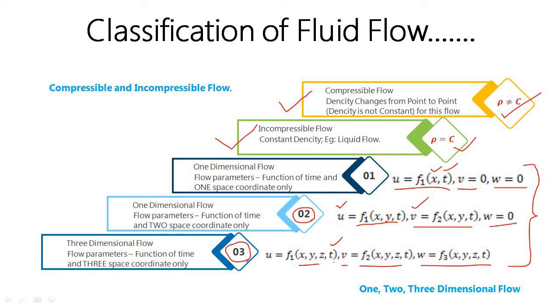Suppose u is independent of t. If u is independent of t, or v is independent of t, what will happen? You can express u as a function of space coordinates only, that is, u is a function of x, y and z. So which type of flow is it? It is a steady flow, because there is no temporal variation. That means it is a steady flow. So this is the classification with respect to the space coordinates in which the flow functions can be expressed.